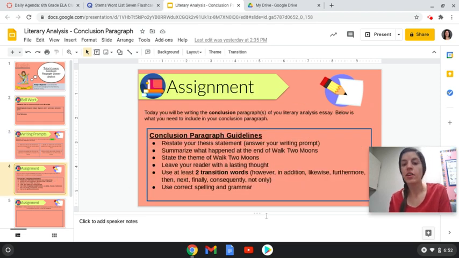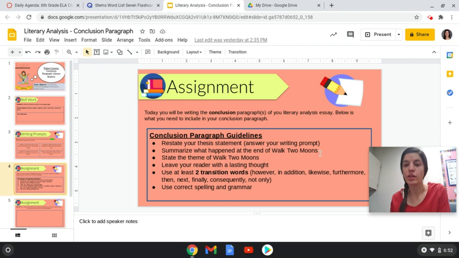All right, and then here are the guidelines for your conclusion paragraph. So again, your conclusion paragraph is kind of where you're wrapping everything up, you're restating things, and you're leaving your reader with a lasting thought. So things that you need to have in your conclusion paragraph: you need to restate your thesis statement. Again, you should have had your thesis statement in your introduction. That's where you're pretty much answering your prompt. You need to summarize what happened at the end of Walk Two Moons.